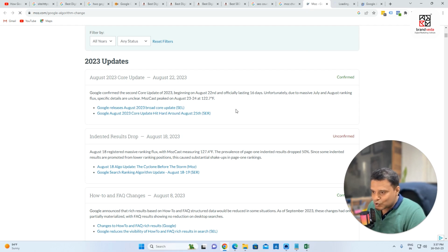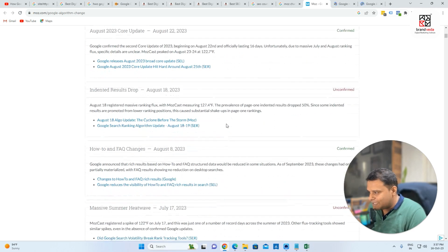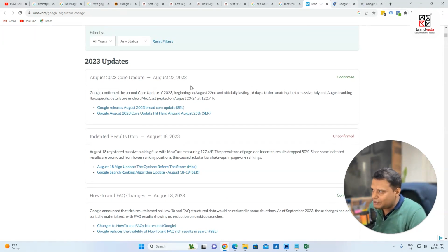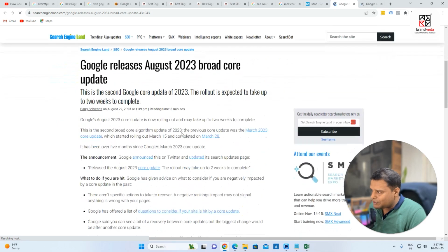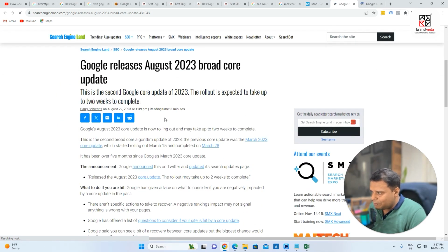Some of the updates are known as core updates, which are really major updates. So we always pay attention to core updates, for example E-E-A-T, and you'll find a lot of things. You can get this information. If I go here, Google releases core update, you can see the broad core update.